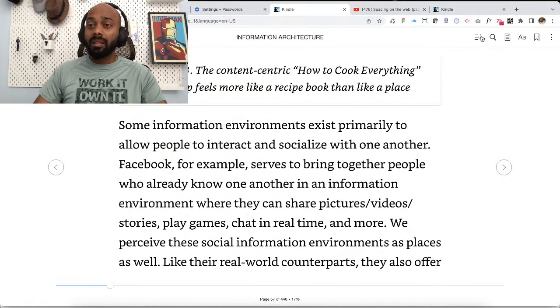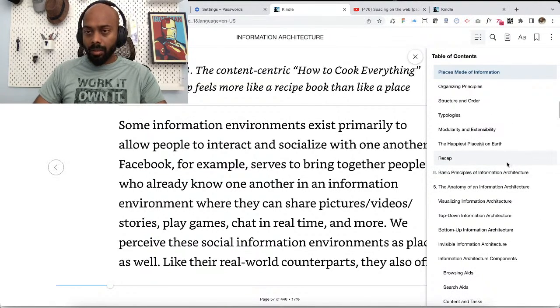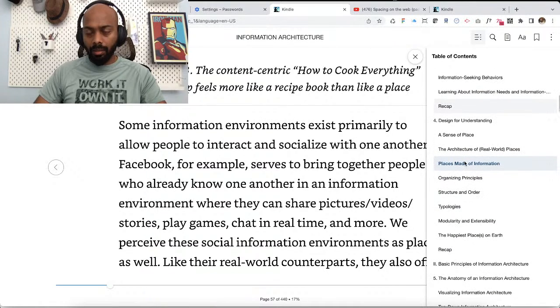I guess, because I think we are only here. Okay, cool. Organizing principles, structure, and order.